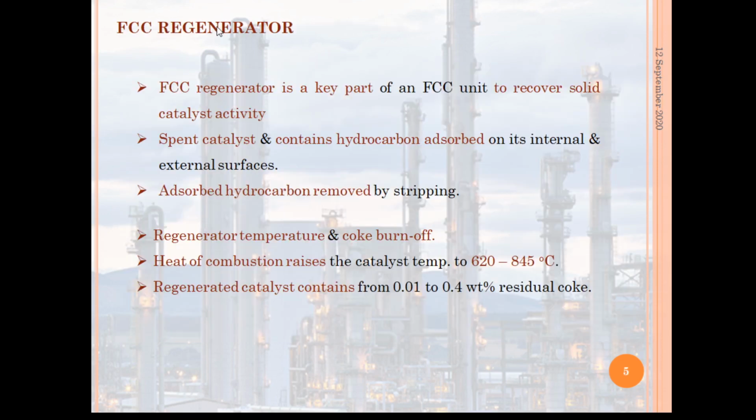So as we have discussed, the FCC regenerator is a key part of the FCC unit to recover the solid catalyst activity. The spent catalyst contains hydrocarbons which are adsorbed on its internal and external surfaces, and adsorbed hydrocarbon can be removed by stripping.